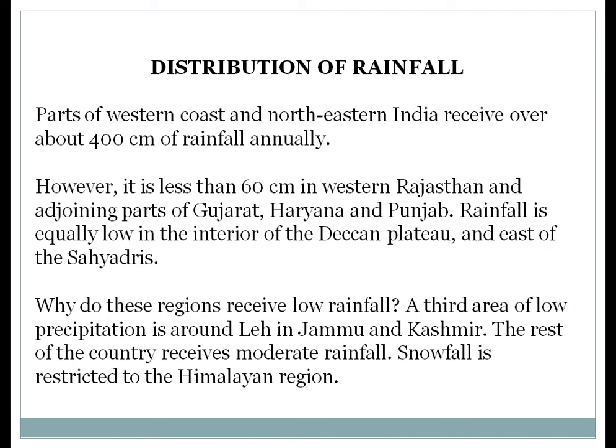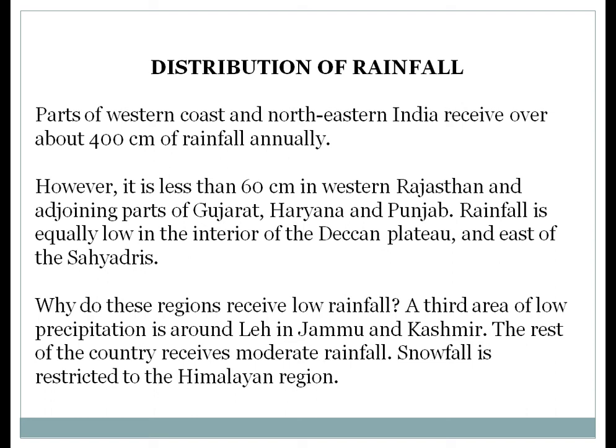Now the distribution of rainfall. So here the facts and figures are given, in which area which amount of rainfall is there. Parts of the western coast and northeast India receive over 400 centimetres of rainfall annually. It is less than 60 centimetres in western Rajasthan and adjoining parts of Gujarat, Punjab and Haryana.